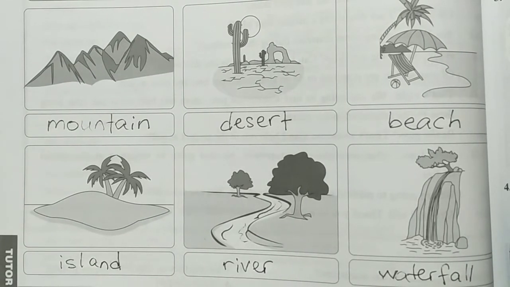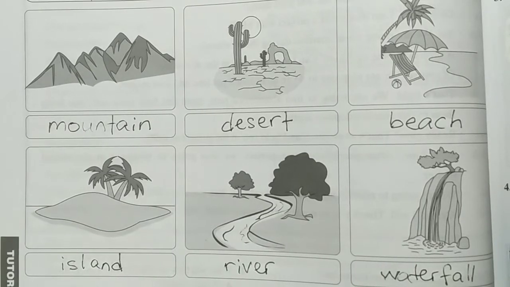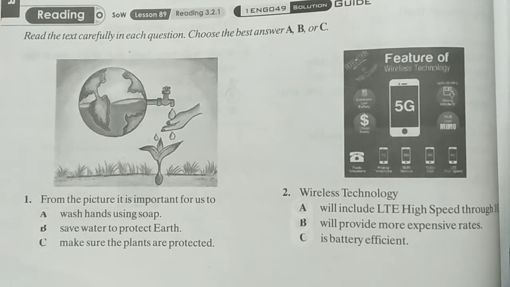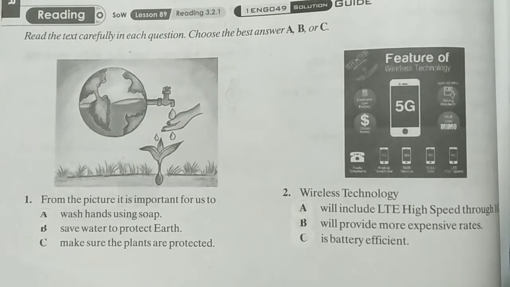Okay, so that's the first exercise on page 84. Right, from page 84 to 85, the second exercise will be: read the text carefully in each question and choose the best answer, A, B, or C. Now here it requires you to analyze the pictures and the text given. So let's take a look at the first question.